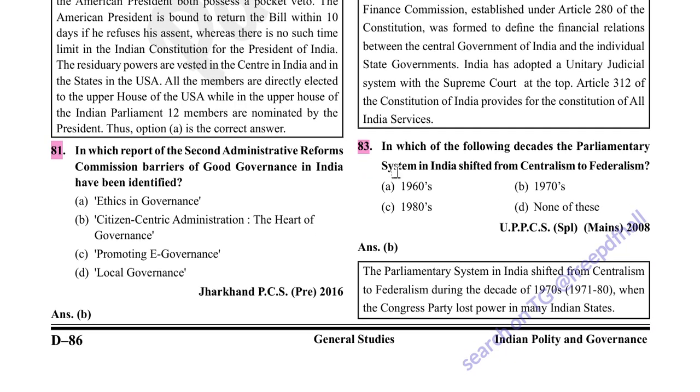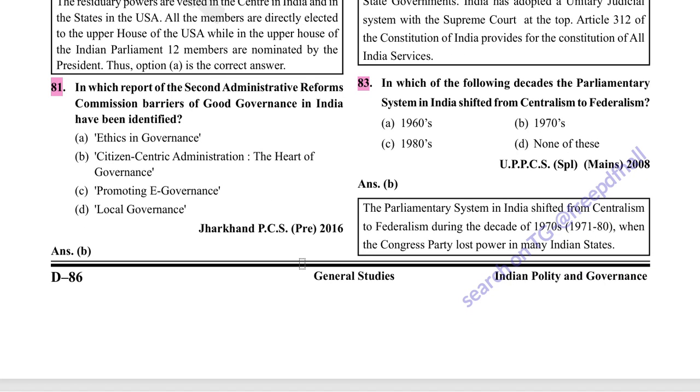In which of the following decades did the parliamentary system in India shift from centralism to federalism? 1970s. The parliamentary system in India shifted from centralism to federalism during the decade of 1970s, 1971 to 80, when the Congress party lost power in many states.